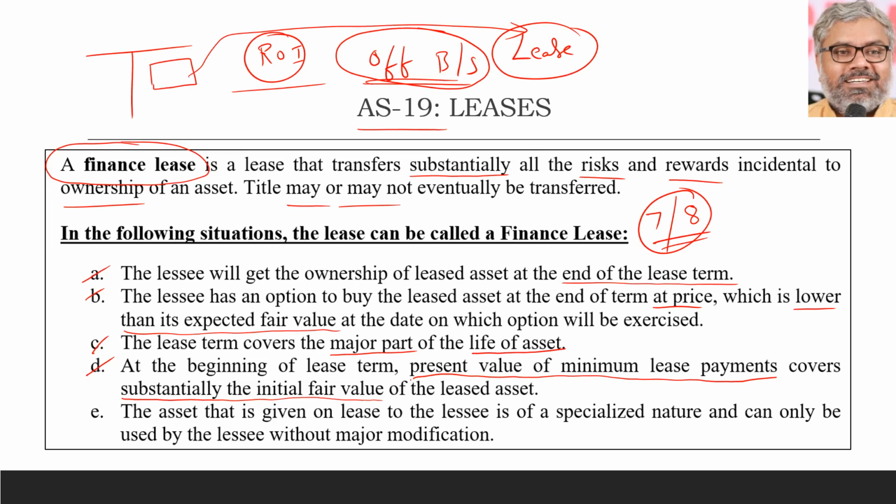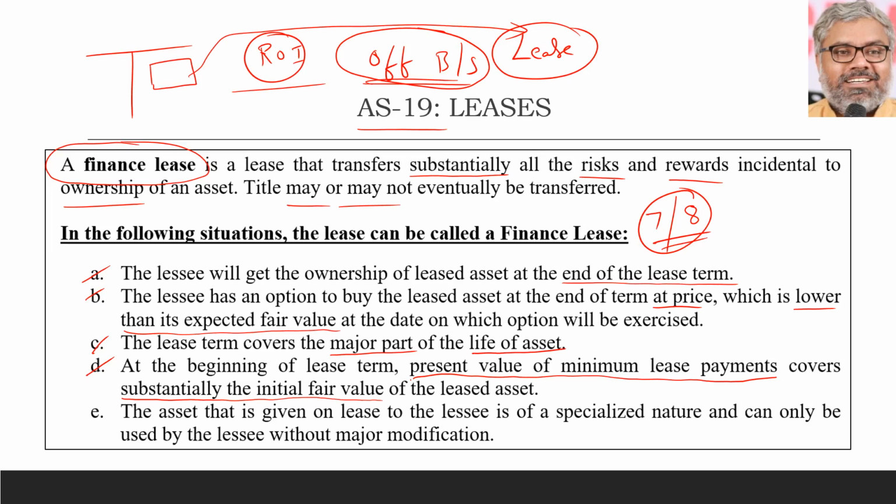Now, because of AS 19, if that is a finance lease, it has to be brought to the balance sheet as an asset. How to calculate that? We will see that. First of all, the point to be noted here is that if it is a finance lease, it cannot be an off balance sheet item. That is the intention basically of defining finance lease and prescribing the conditions under which a particular lease can be called a finance lease. We don't need to look at the intentions of the people, good or bad. We don't know that. We don't have to do that.